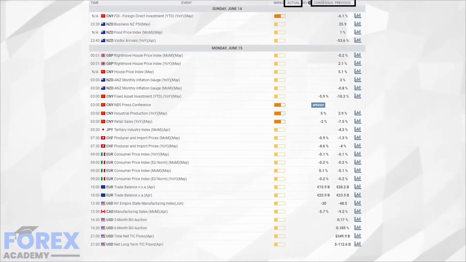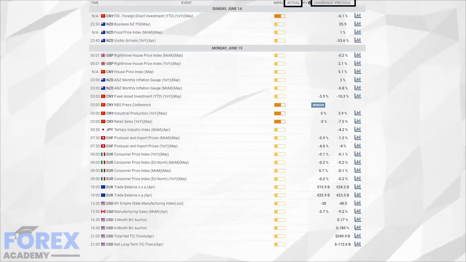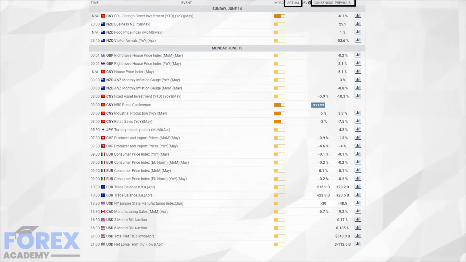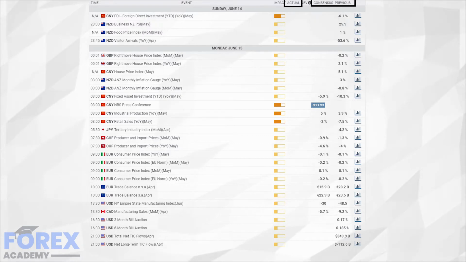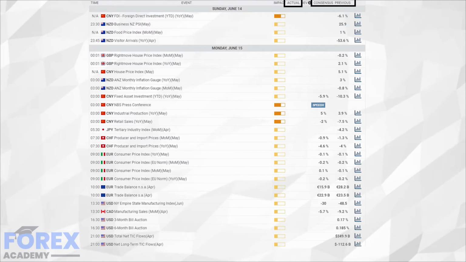Reliable calendars will provide you with the previous data release in each category, the consensus or the expected data release. This will be compiled by analysts and economists who come to an average consensus value, and the actual figure will be updated with the data upon release. Each country releases similar titled economic data into the market, mostly on an embargo basis in order to not give traders an advantage and to avoid market manipulation.